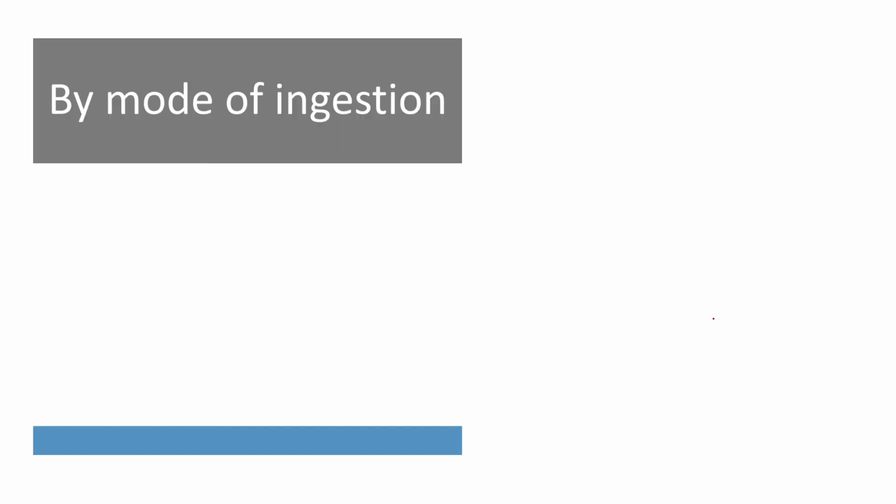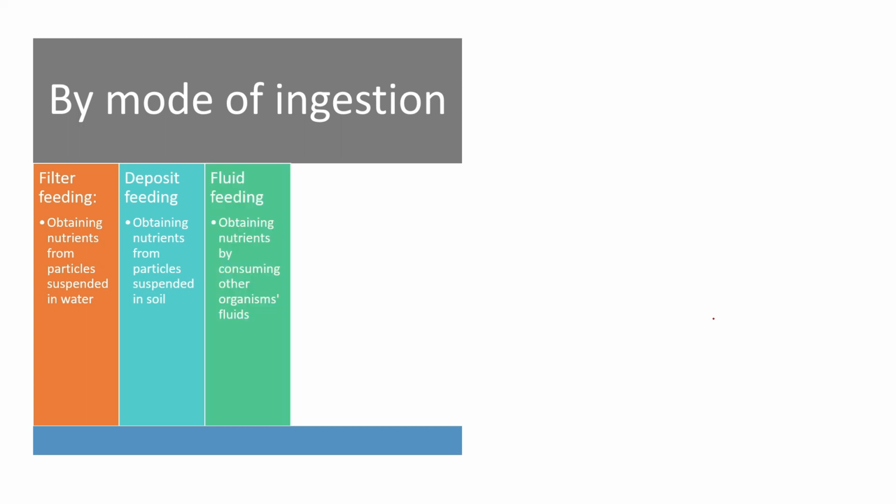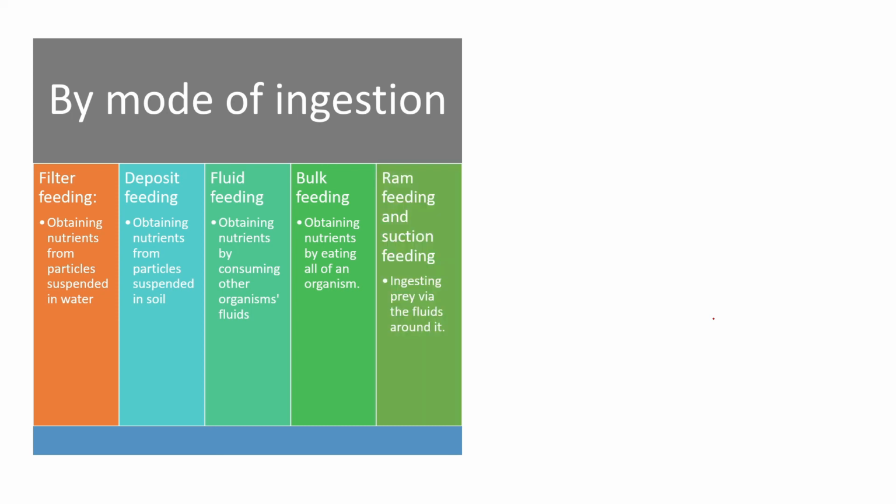So there are other classifications on the basis of mode of ingestion, which is filter feeding, like shrimps and prawns. They filter feed from the water. Then there is deposit feeding, where they acquire resources which are deposited or suspended in soil. Then there is fluid feeding, where they feed on the fluid from other organisms. Then there is bulk feeding. They directly acquire a particular part of the organism or the entire organism. And then there is suction feeding, where they ingest the prey via the fluids around it.